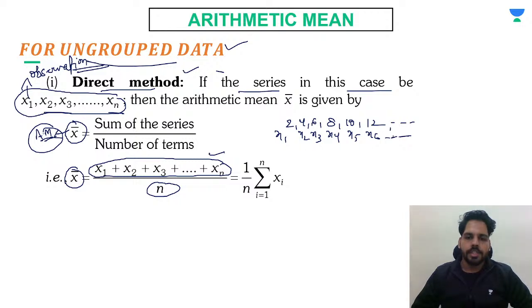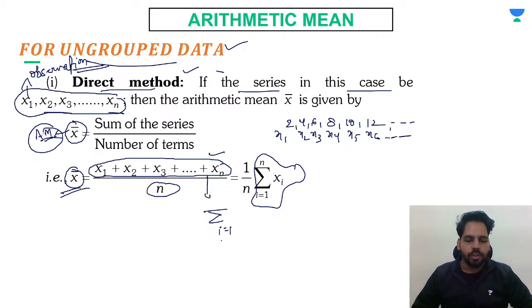So how many observations are given to you? That will be known as n, the number of observations, and you have to find the sum of the observations divided by the number of observations. So you will get the mean from here. This formula can also be represented with the summation sign. As you can see, summation is written over here, and we always write i tends to 1. What does it mean?